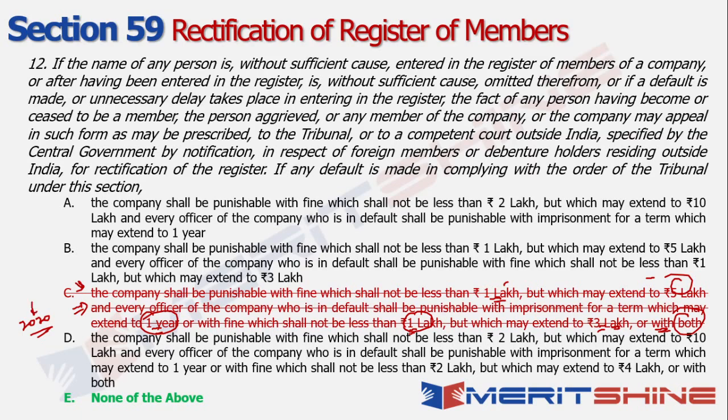Now, this was technically removed in 2020. Probably the governing body felt that this is too much of a punishment for a rectification of the register of members, right?